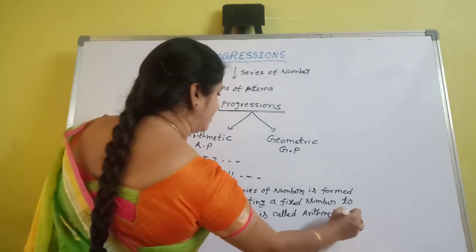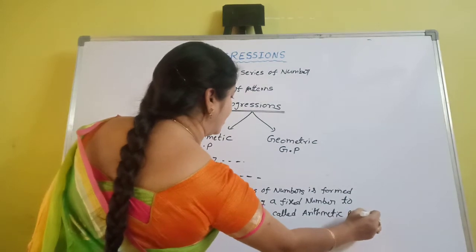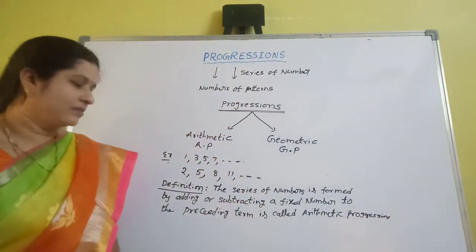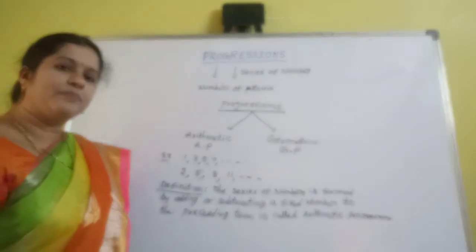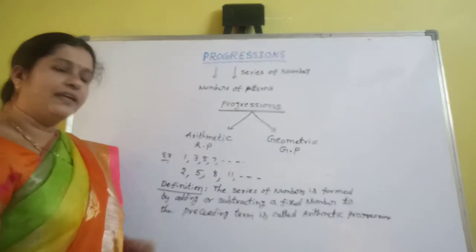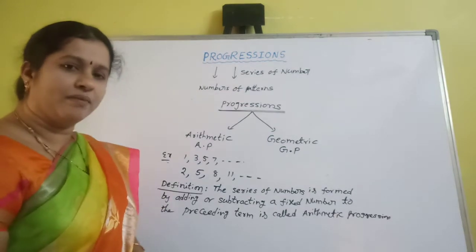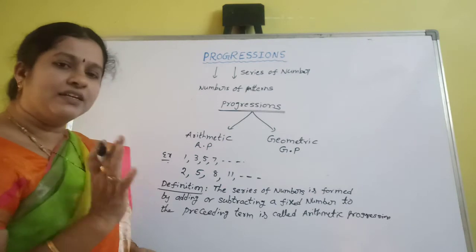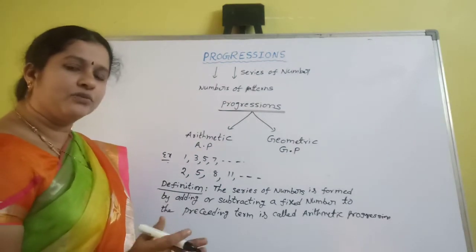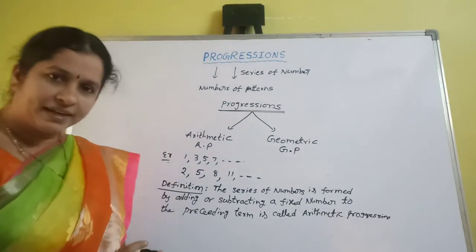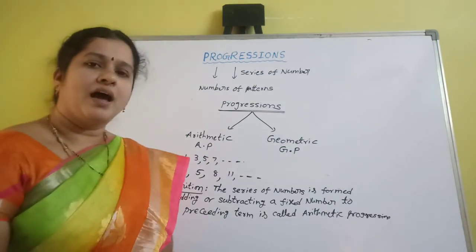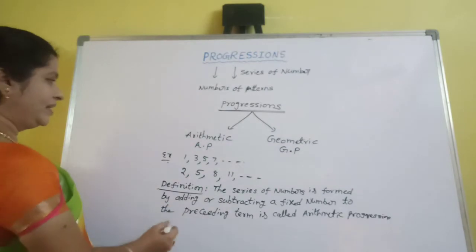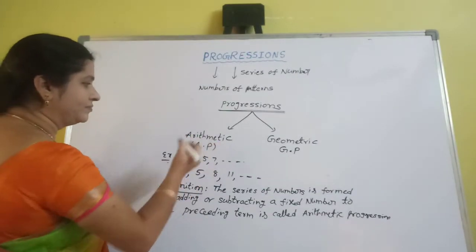The definition is also very important. It is sometimes given as a 1 mark question. So what is the definition of arithmetic progression? The series of numbers is formed by adding or subtracting a fixed number, a constant number, to the preceding term. It is called arithmetic progression. Arithmetic progression is denoted by AP, simply AP.